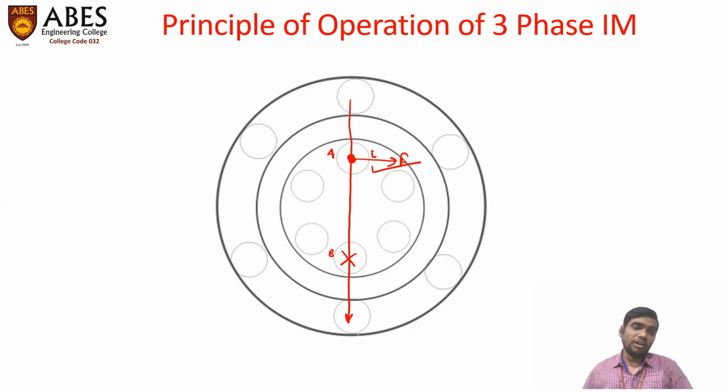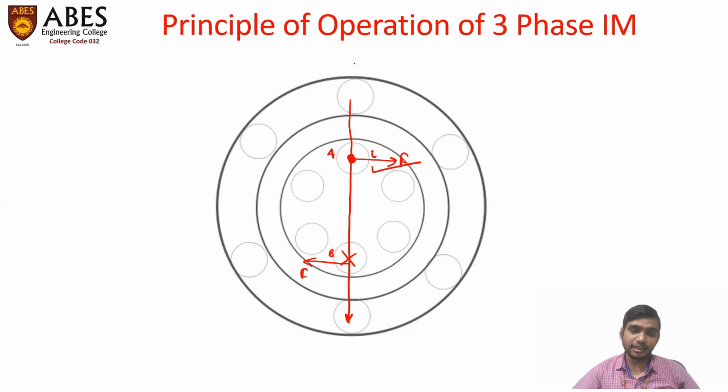Similarly, we can find the force acting on conductor B. Using Fleming's left-hand rule, the middle finger will represent the direction of current, which will be inward to the plane, the forefinger will be downward to the plane, and the thumb will represent the direction of force, that is leftward.